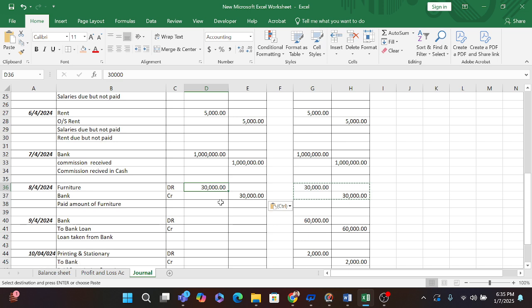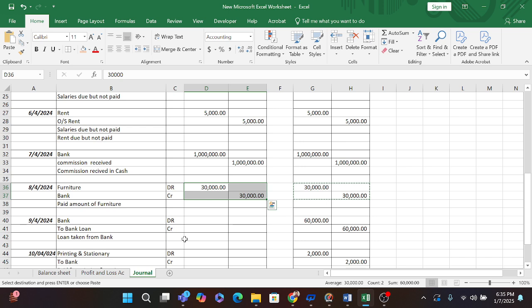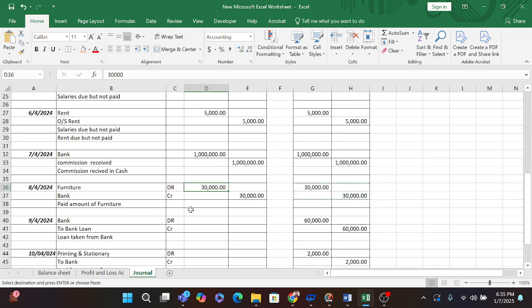If you see in my balance sheet, there is no amount in the furniture account, but after posting the amount here, that is 30,000, my furniture, because furniture is coming, I will show it in our balance sheet, that is 30,000, and my bank is decreasing because I am purchasing the furniture. I already told you that